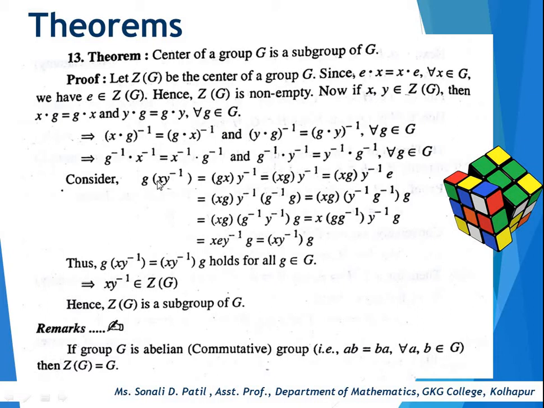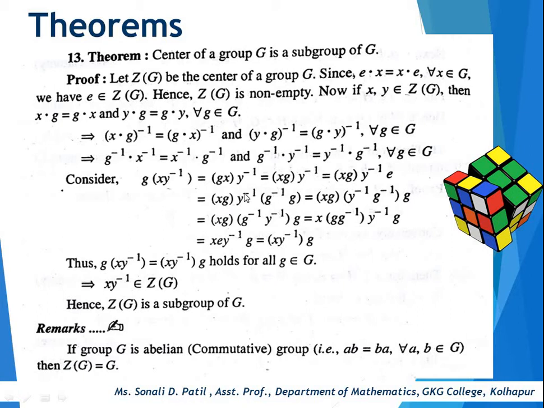Now we consider g(x y inverse) is equal to, by using associativity, (gx) y inverse, which is equal to gx. What is the value of gx here? xg. So here we can put the value of gx as xg y inverse, which is equal to, now here we can take identity element e and put the value of e as g inverse g. So in the next step, x g y inverse g inverse g.